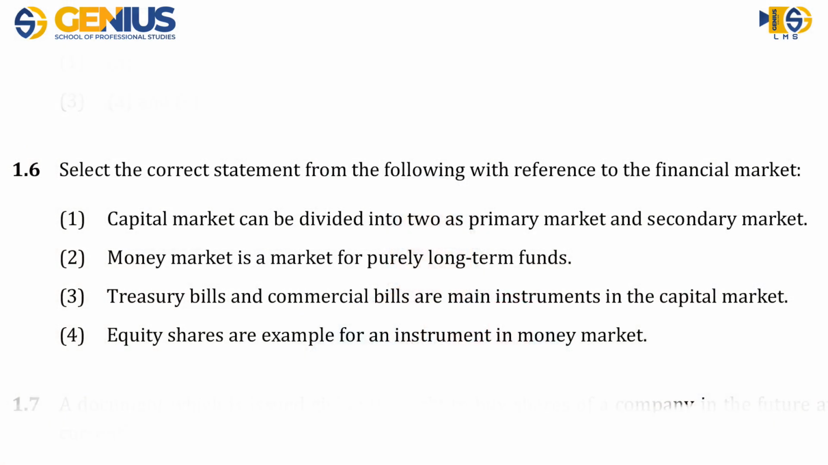Is it okay? 1.6. Select the correct statement from the following with reference to the financial market. In the last lesson, we discussed the financial system of the country and what components are there in it. We discussed that financial markets are there, financial instruments are there, financial institutions are there, infrastructure is there. Lots of things were there in the financial system of the country. So what they are asking here is about the financial market.